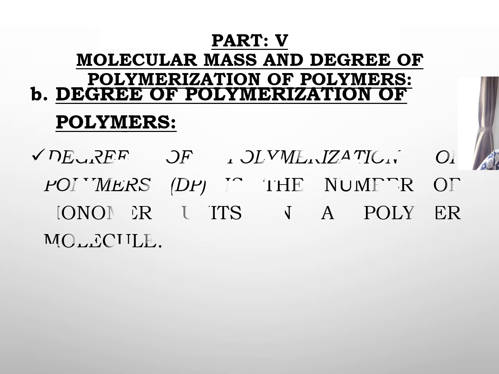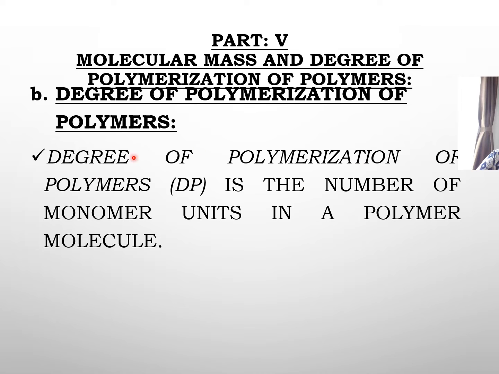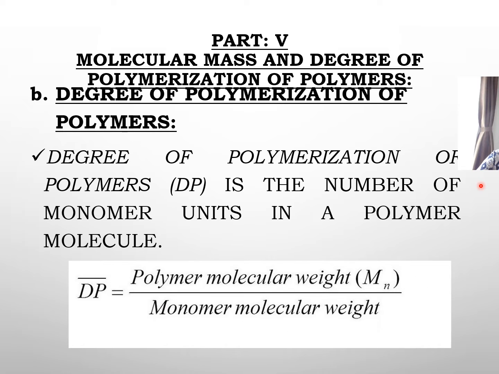So let us see what degree of polymerization is. Degree of polymerization is nothing else but the number of monomer units present in a polymer molecule. How is it calculated? It is calculated by the polymer molecular weight divided by the monomer molecular weight. This will give you the degree of polymerization.